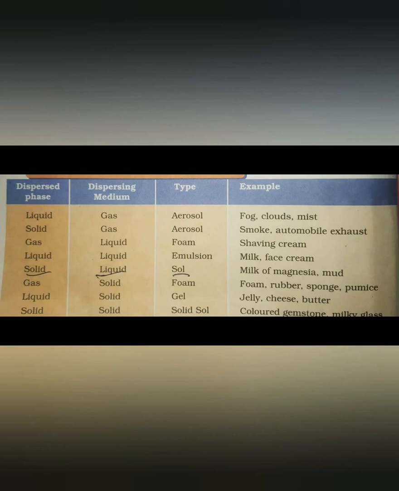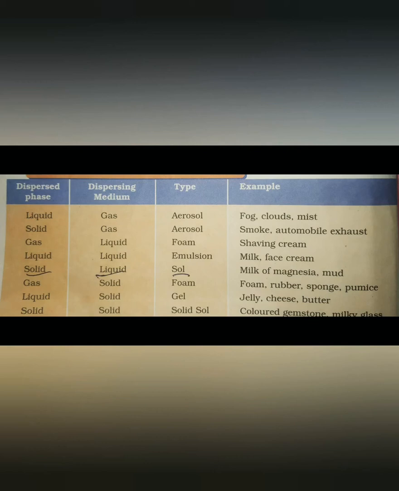For example, fog, cloud, mist. Solid in gas, aerosol, smoke. Gas in liquid, that is foam, shaving cream. Liquid in liquid, that is emulsion, milk, face cream, etc. Solid in liquid, that is called sol. It is important because normally a solid in liquid is dissolved, but if it is a colloid it is known as sol, and if it's dissolved it is known as solution. So if it is a colloid it is known as sol: milk of magnesia, mud.